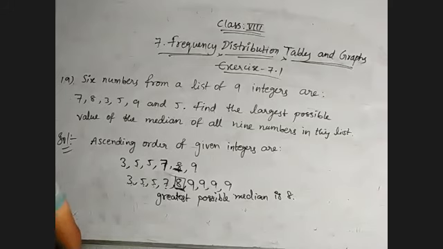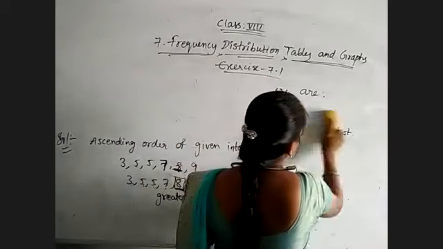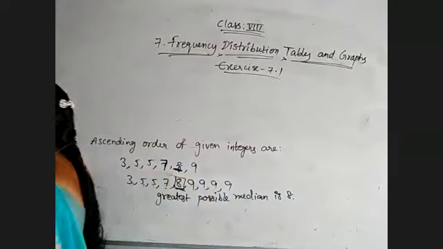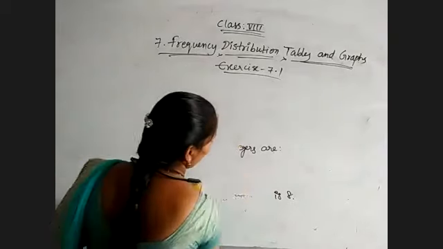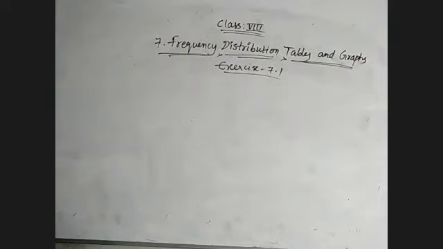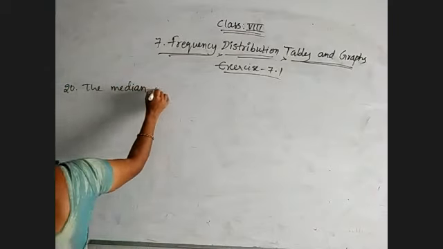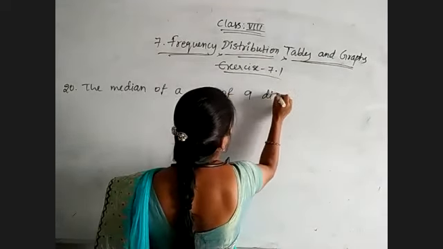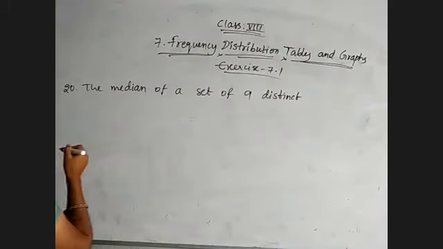Now coming to the next question. So this is the last problem. The median of a set of 9 distinct observations is 20.